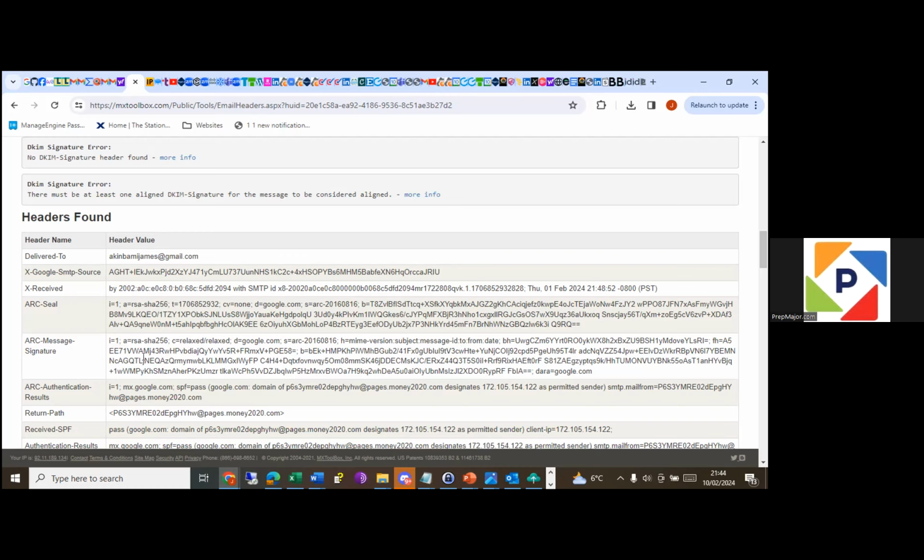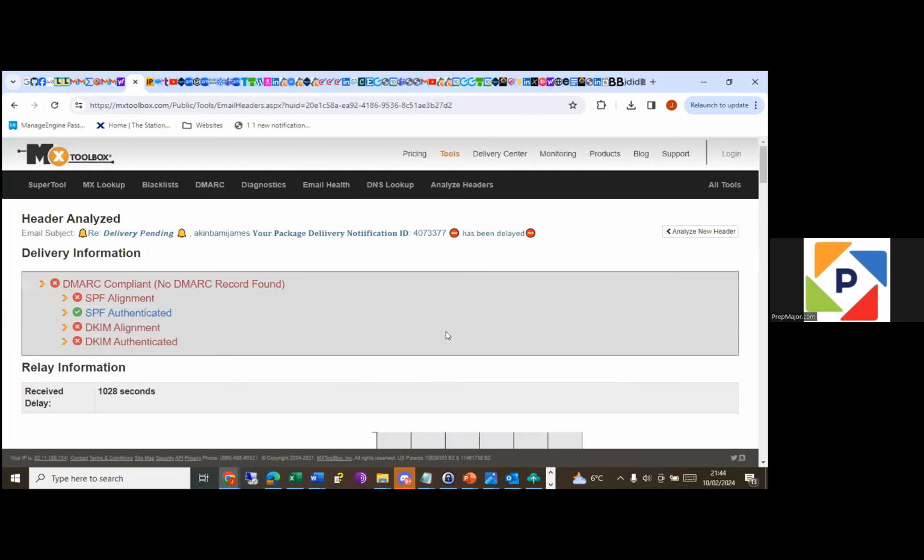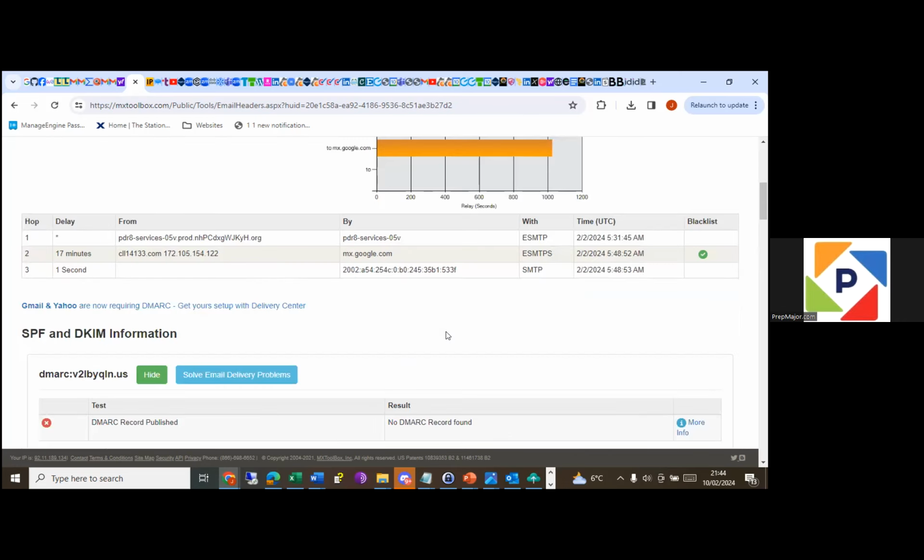If you don't understand anything tonight, which I doubt, please always look at the return path. This is another reason to confirm that this is a phishing email, because your return path and your sender address have to be the same.